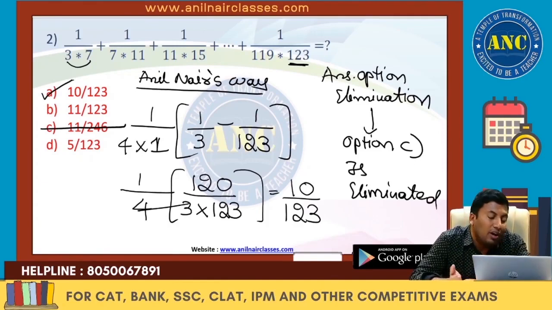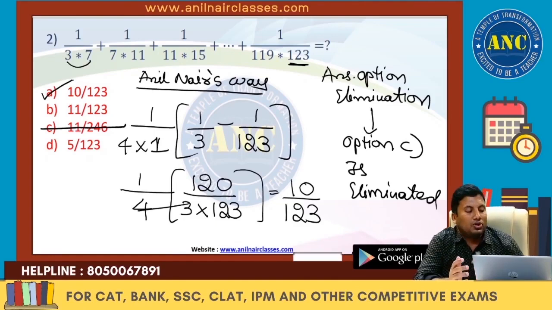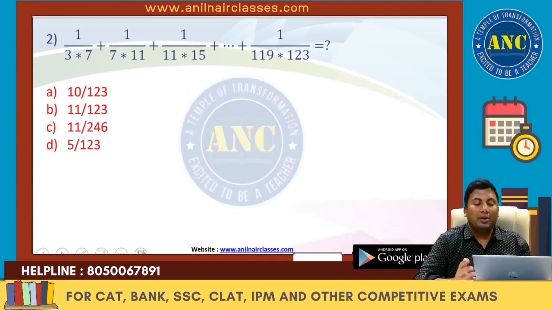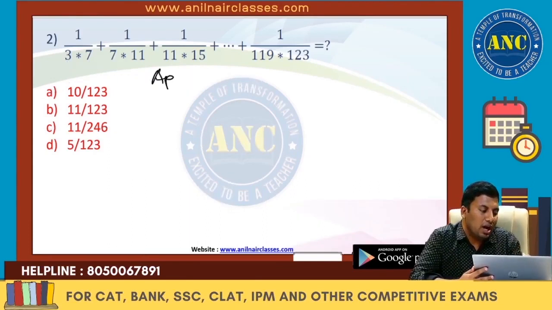Sir, what if such situations arise, where only 1 option is eliminated and 3 options are close to each other? In such a case, you can use the approximation approach. If elimination is giving you only one option, you can also use the approximation approach. What is this approximation approach?